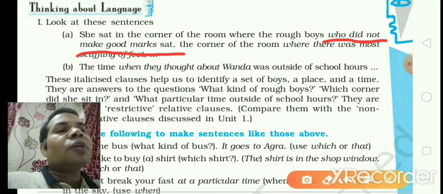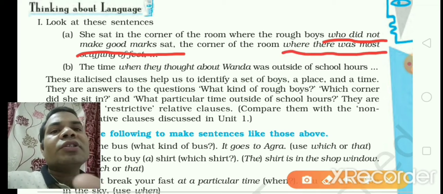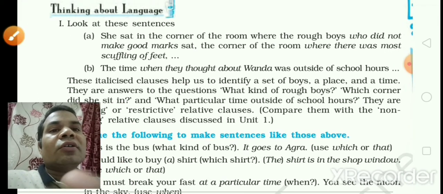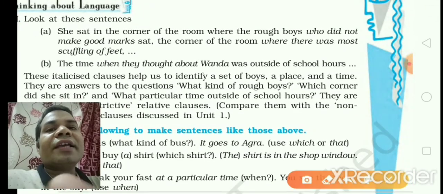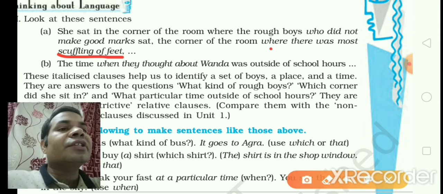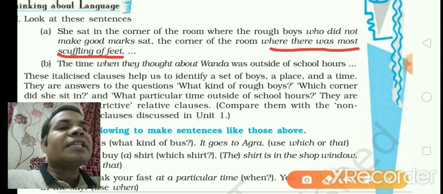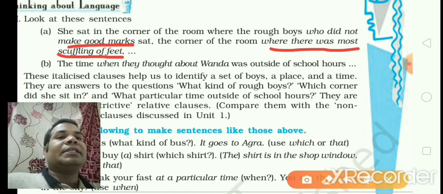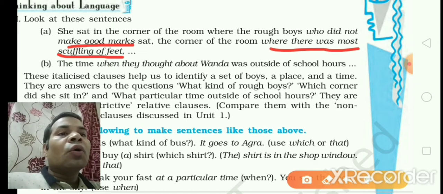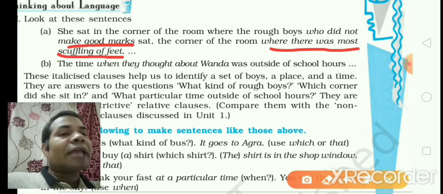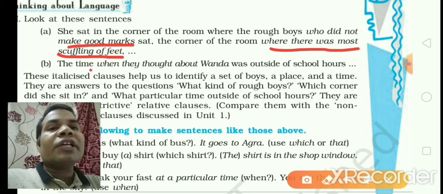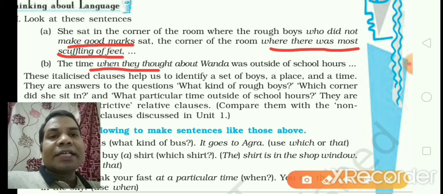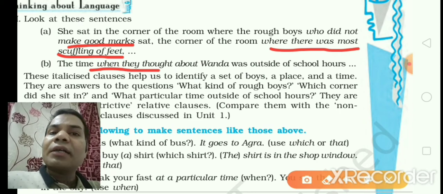The corner of the room where there was most scuffling of feet. So these italicized words are relative clauses, and the words who, where, that, which are used when relating relative clauses to the principal clause.